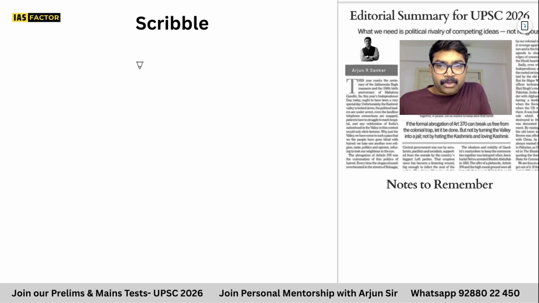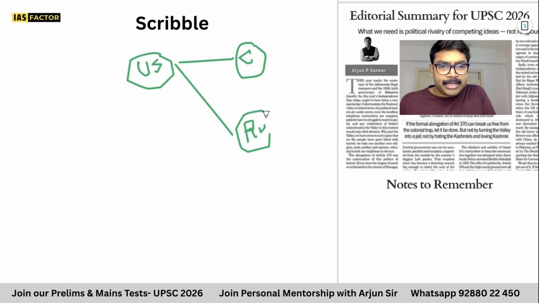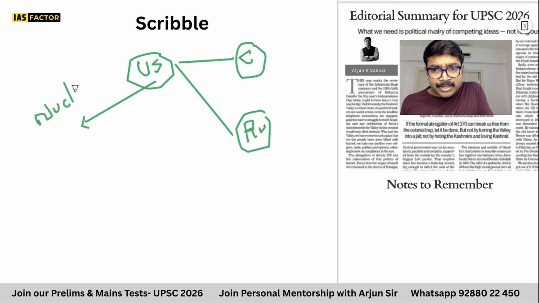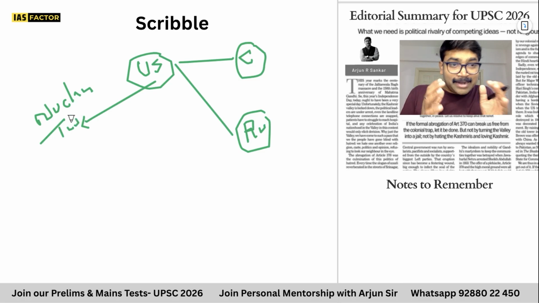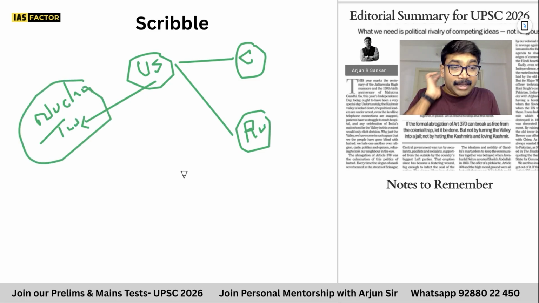So, first of all, USA is at this place, and you have China at this place, and you also have Russia. So this is a kind of a triangle, and the immediate point is US has decided that it is going for a nuclear test after so many years. So how can you go for a nuclear test? The countries are asking, how can you do a nuclear test? Because there are a lot of treaties like CTBT. That's the key important thing.